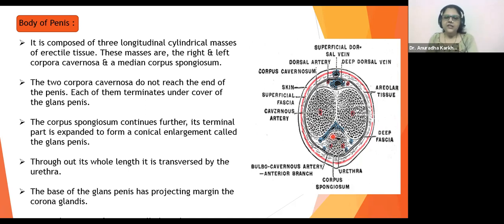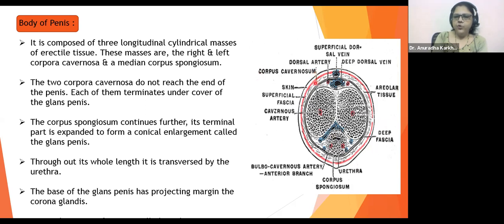The base of the glans penis has a projecting margin, that is going to be the corona glandis. So projecting margin means it's going to be the tip, the terminal end, which is going to be corona glandis. Corona बोलते ही डर लगता है. Corona का मतलब है crown like. What do you mean by the word corona? Crown like. So it appears like a crown, so it's called corona glandis. ठीक है? Look at these.